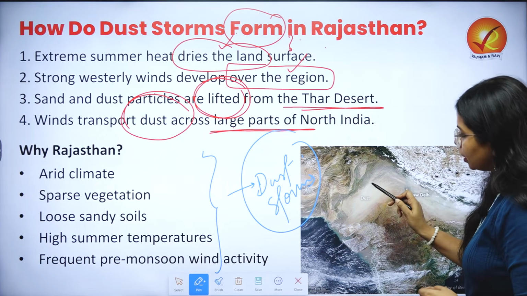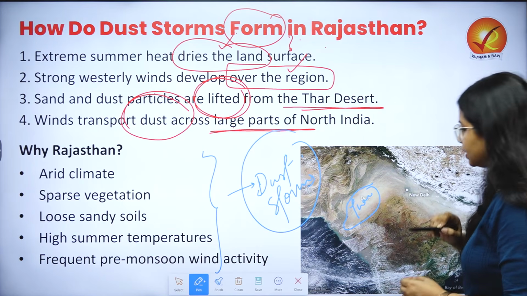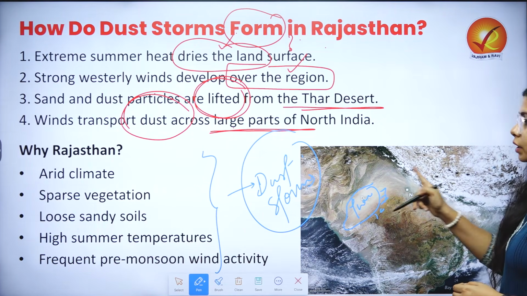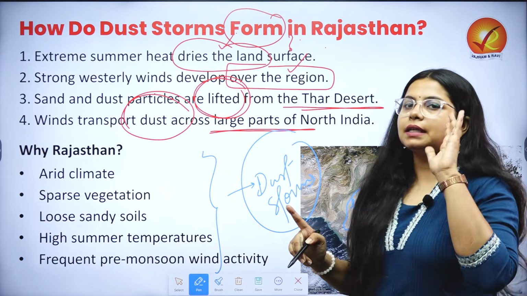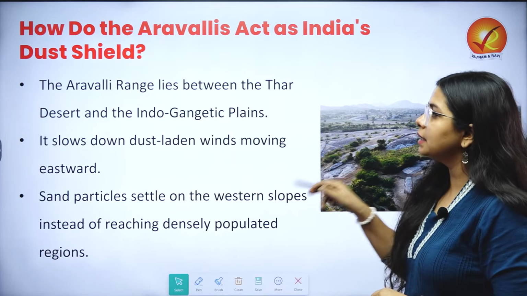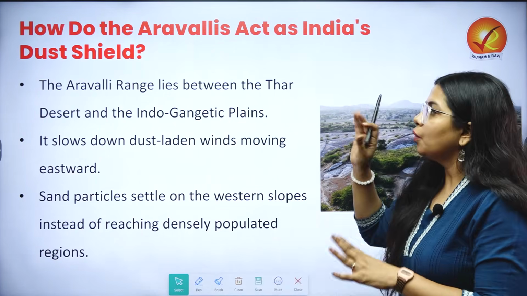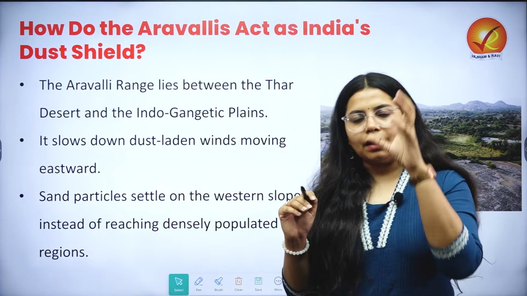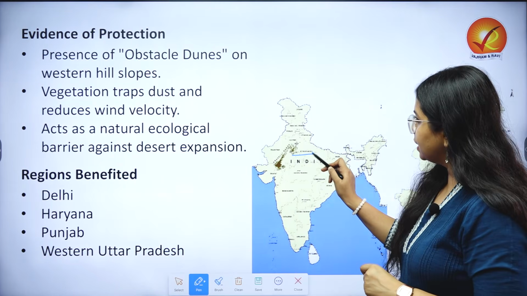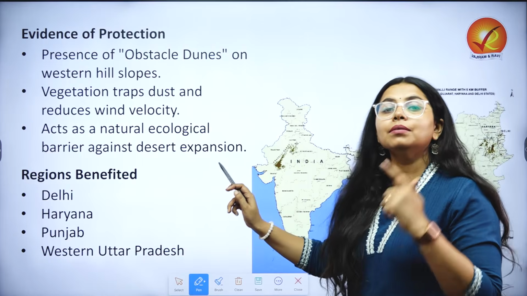Now a dust storm originates in the Thar Desert itself, and I am saying that this can spread across North India, but what stops it is the Aravallis. Before we move to this factor, we need to understand that the Aravallis, which are present between the Indo-Gangetic Plains on this side and the Thar Desert on this side, act as a barrier.